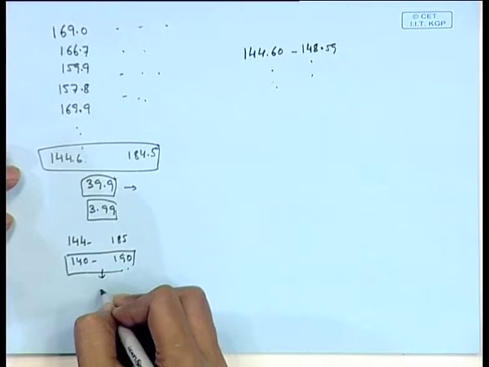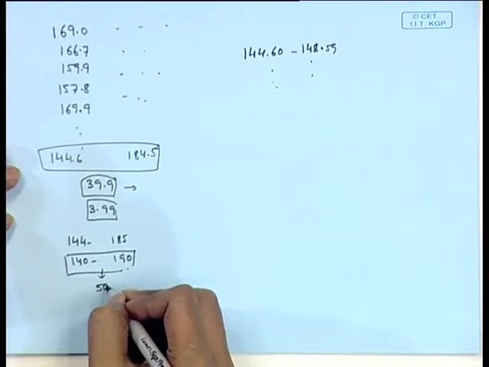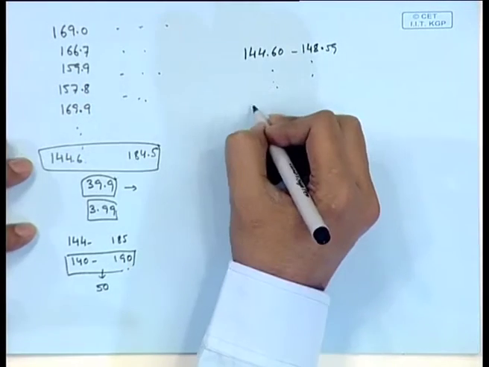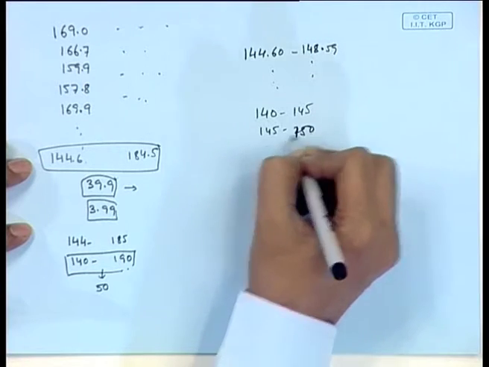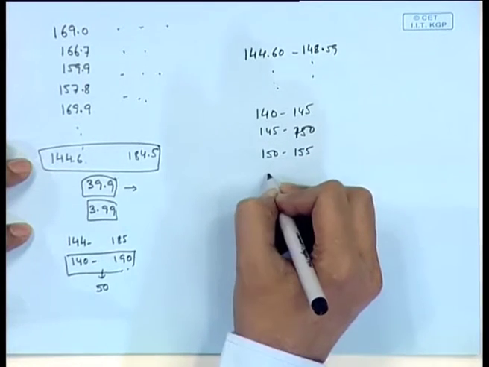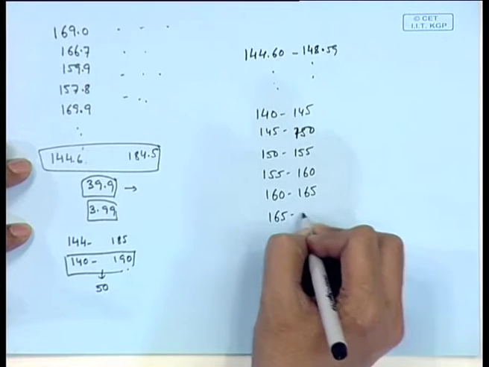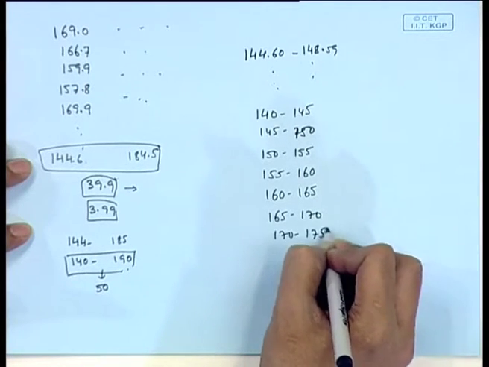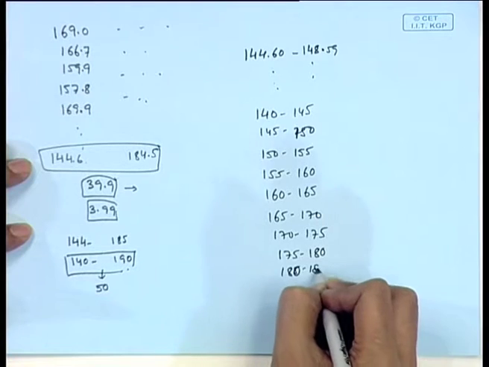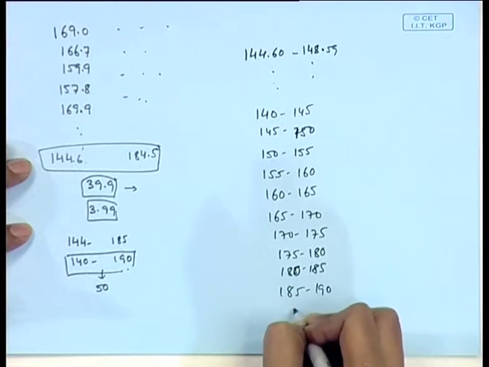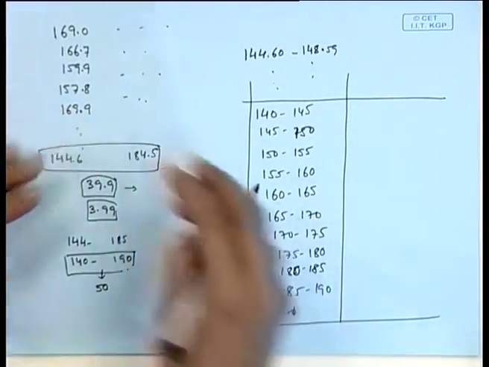So, the total length is 50 centimeter, and if we divide into say 10 intervals of length 5, then the intervals will be like 140 to 145, 145 to 150, 150 to 155, 155 to 160, 160 to 165, 165 to 170, 170 to 175, 175 to 180, 180 to 185, 185 to 190, and that is all. And in the next column, we will put the number of people occurring in each.